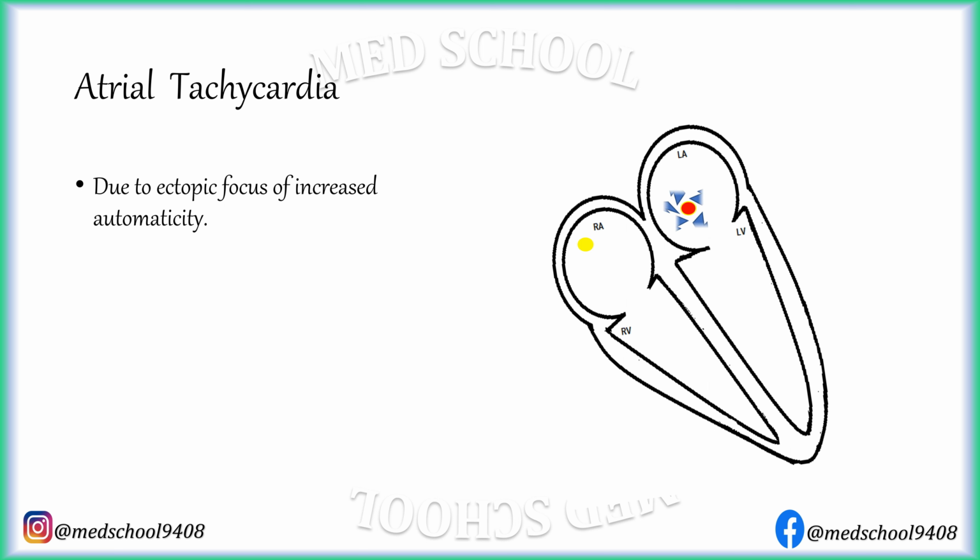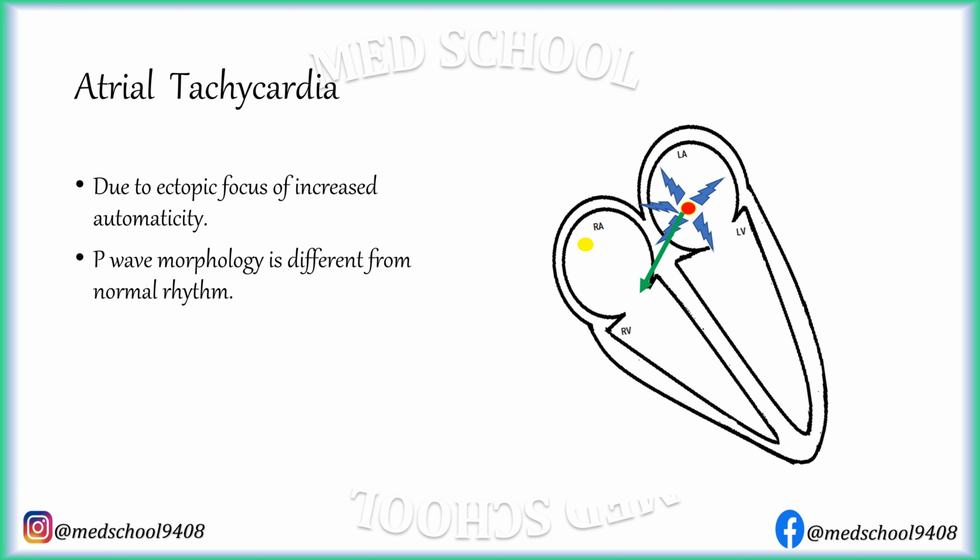Normally, atrial depolarization spreads from the SA node, but in the presence of an ectopic focus, the direction of spread of depolarization as well as the direction of vector changes depending on the anatomical location of the ectopic focus. Hence, P-wave morphology is different from normal rhythm.